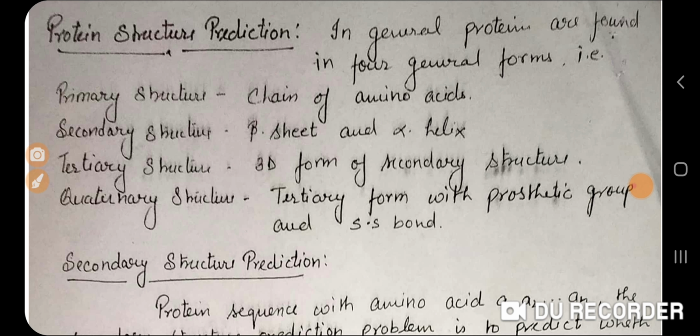When this kind of binding takes place, the water molecule is removed and the peptide bond is formed. So peptide bonds keep on forming and water molecules keep on being removed, and such binding results in a sequential order of a protein structure. Such a structure is known as the primary structure of protein.